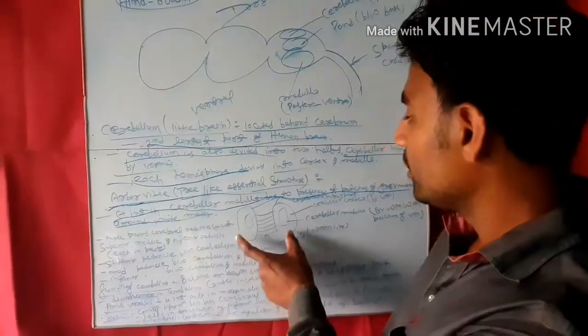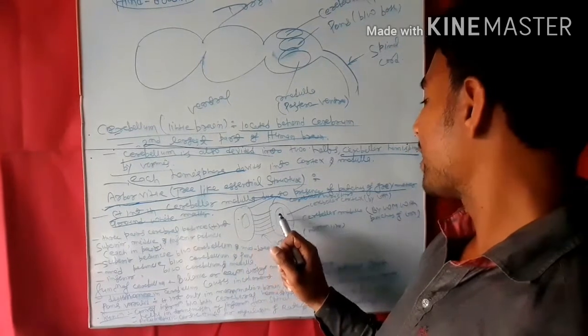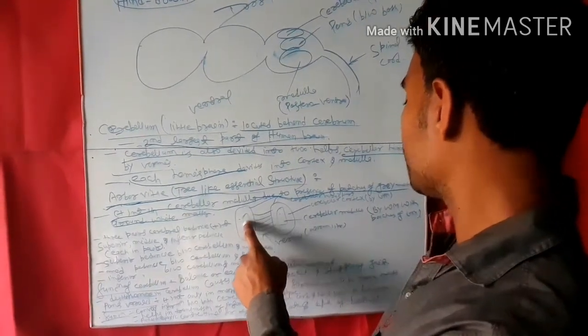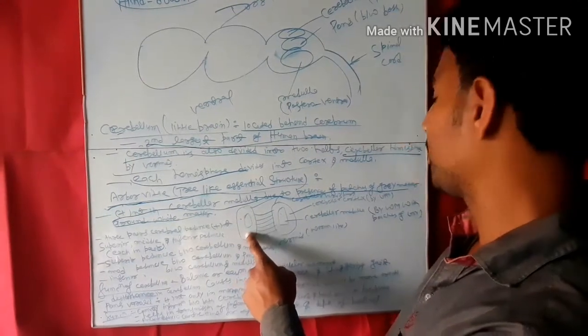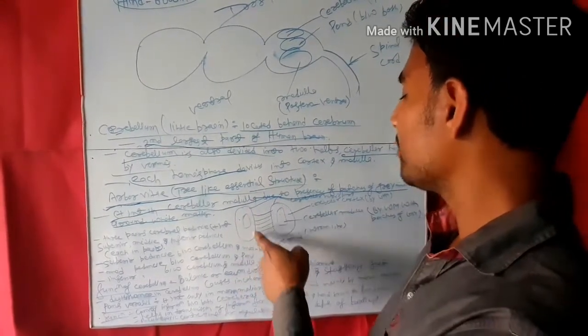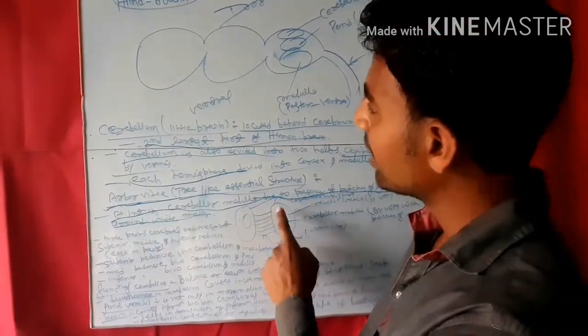This is the left cerebellar hemisphere and the right cerebellar hemisphere; this is the medulla part and this is the cortex part, and this is the vermis that divides the cerebellum into left and right cerebellum.